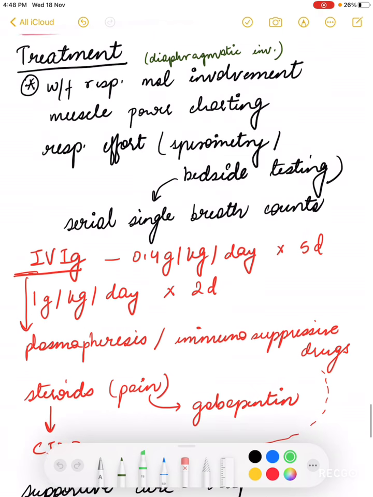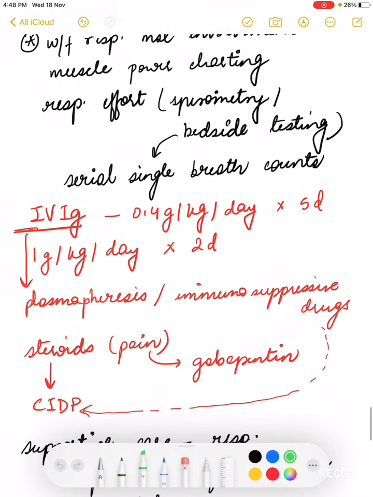Now, when we talk about the treatment of GBS, first, since we know anytime respiratory muscles might be involved, the diaphragm might be involved, we have to keep an ICU bed ready for the patient. So we need to do a muscle power charting. We need to check the patient's single breath count. Spirometry is rarely possible in our setting, so bedside testing in the form of serial single breath count. The weakness of the shoulder muscles will tell us that there's an impending diaphragmatic weakness that may occur. So all of this monitoring is important.